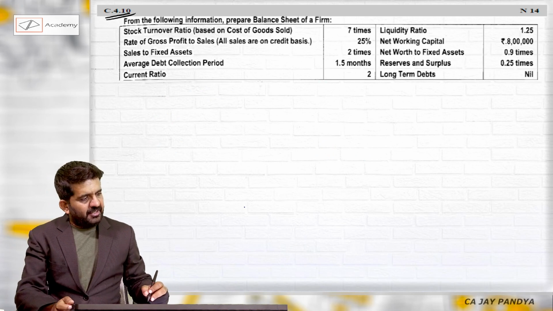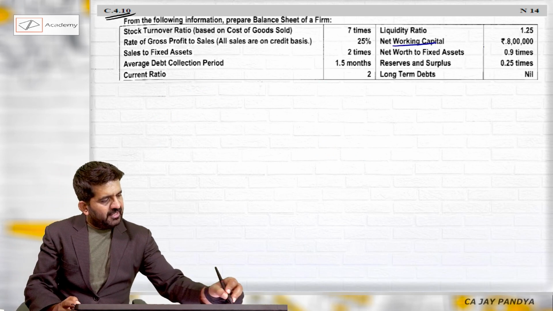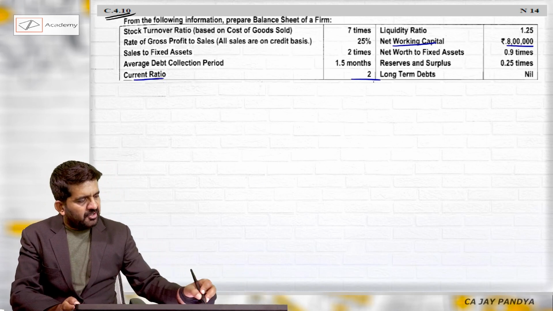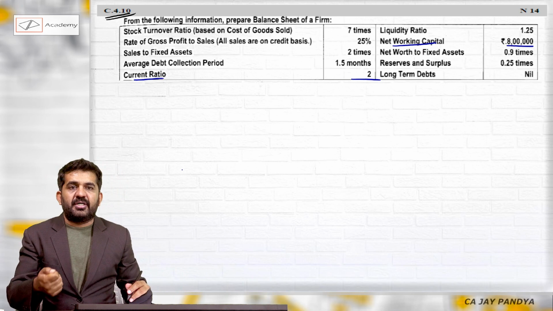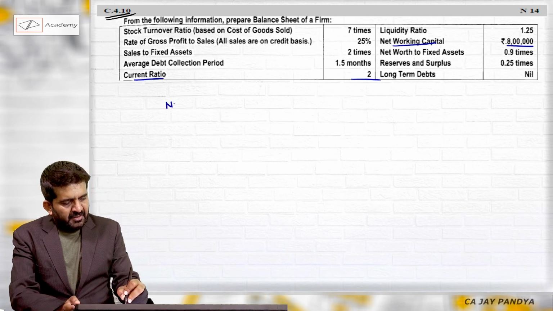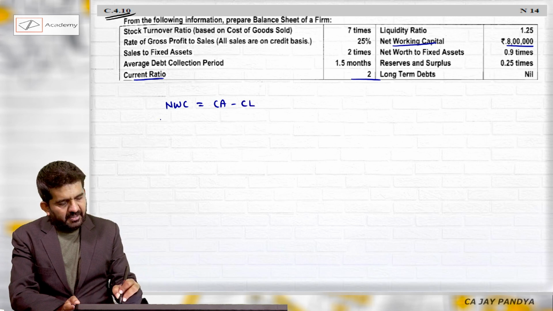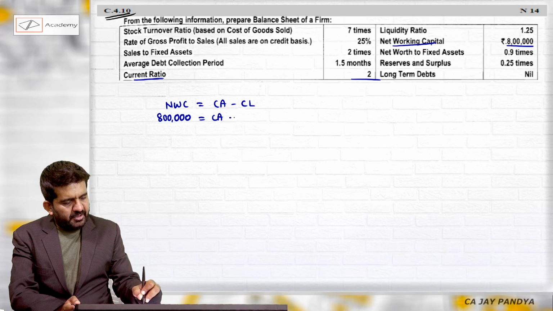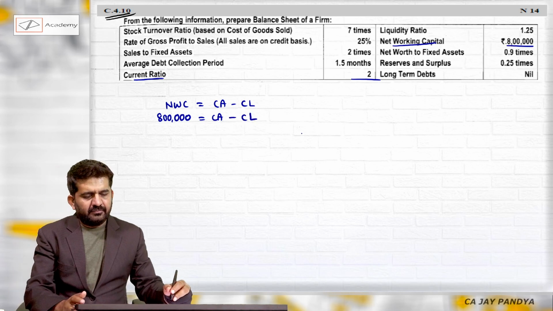Always first take into consideration the point net working capital 8 lakh, a nominal figure is given. I am having current ratio. I can always find out current assets and current liabilities. Net working capital is equal to current assets minus current liability. 8 lakh is equal to current assets minus current liability.